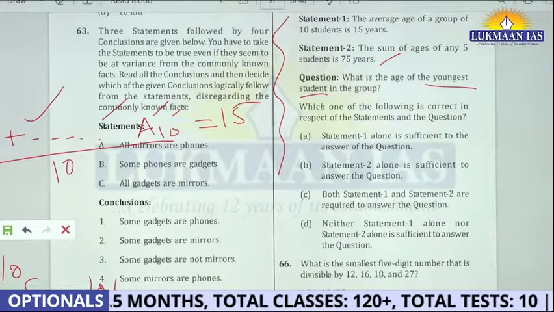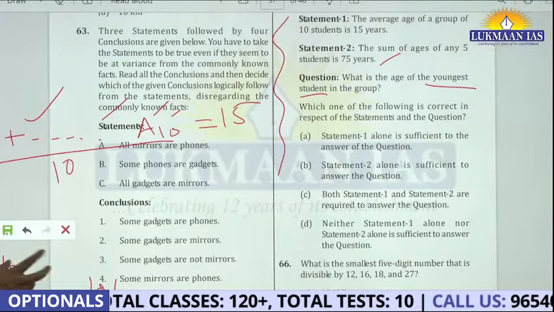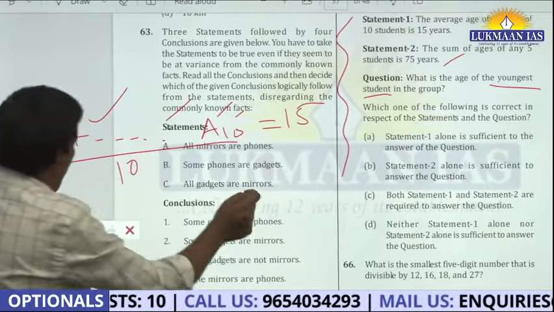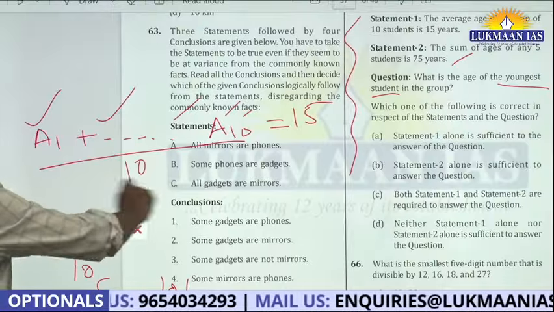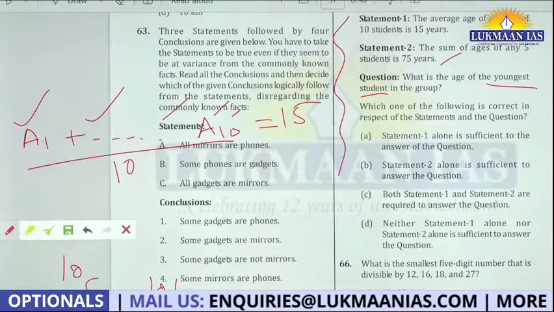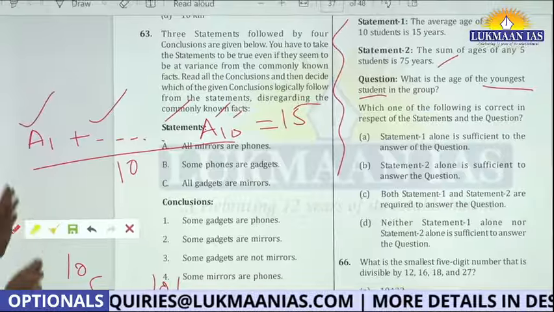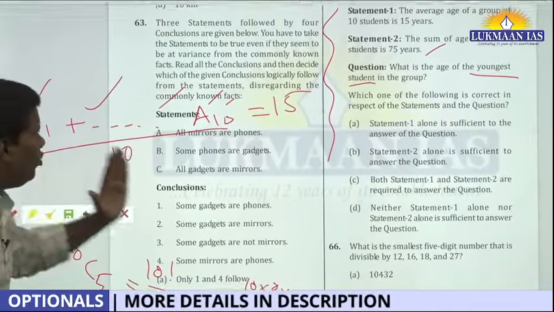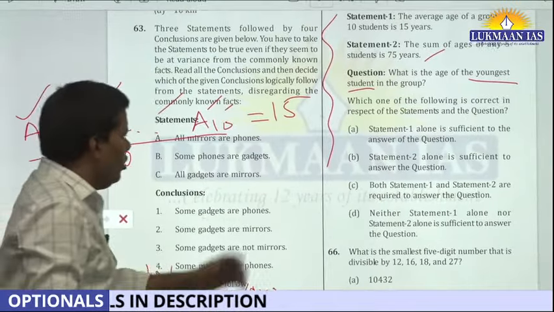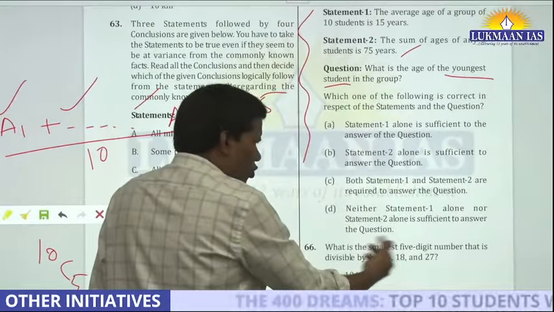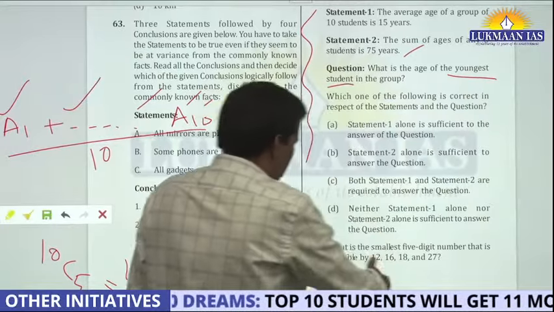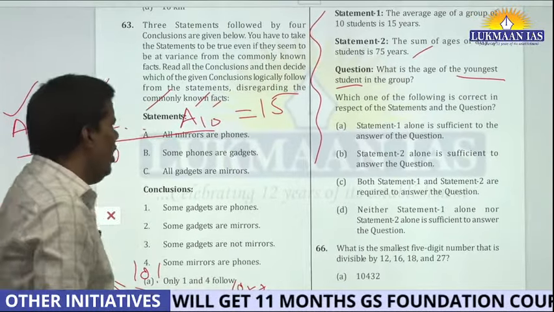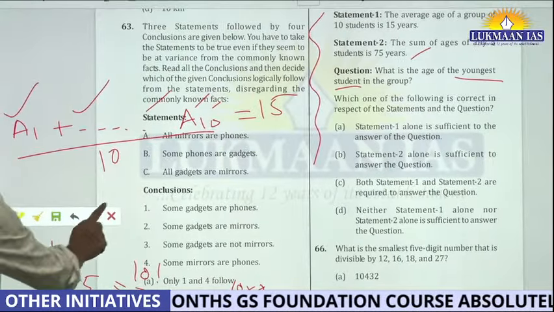If you have that mental ability, you have trained your mind, you can think this without writing an equation, then attempt this question. If somebody is going to write 10 equations and solve it, no. This is not an examination of algebra, this is an aptitude examination. Either you bring this thought process or you leave this question, right? So for the smallest 5-digit number, you will take the LCM and then try to identify the number closest to 10,000. These questions are ordinary, right?